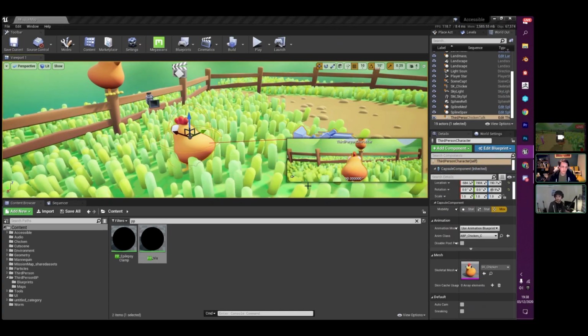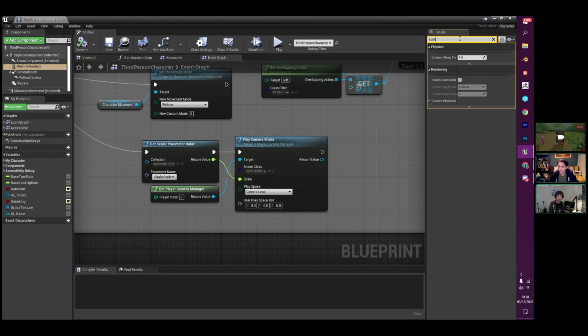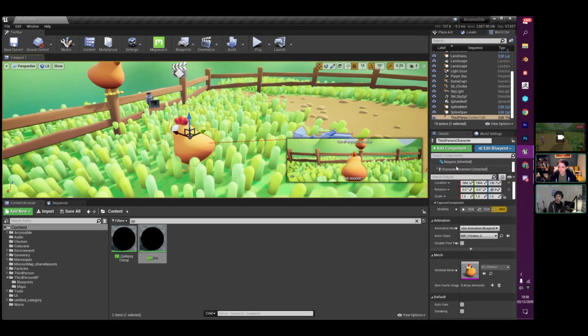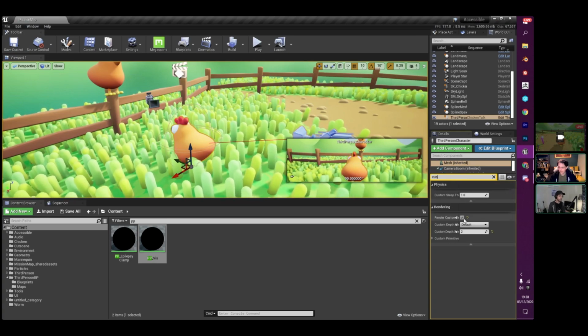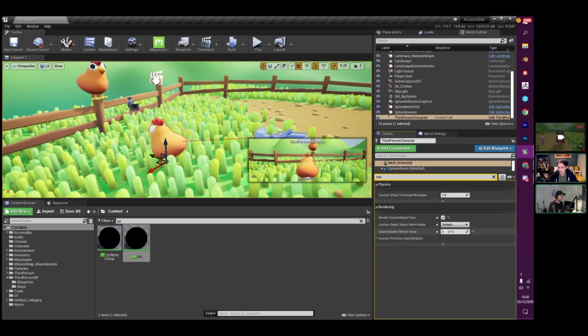And then any asset that I want to have that custom depth on, I just need to set it on the actor. So on this chicken, if I just type in custom, we have a render custom depth variable and a set for that. I think I'm actually doing that on this particular instance of the character. Just check there. Yeah, I've got my render custom depth pass enabled, and I've got a custom stencil value.